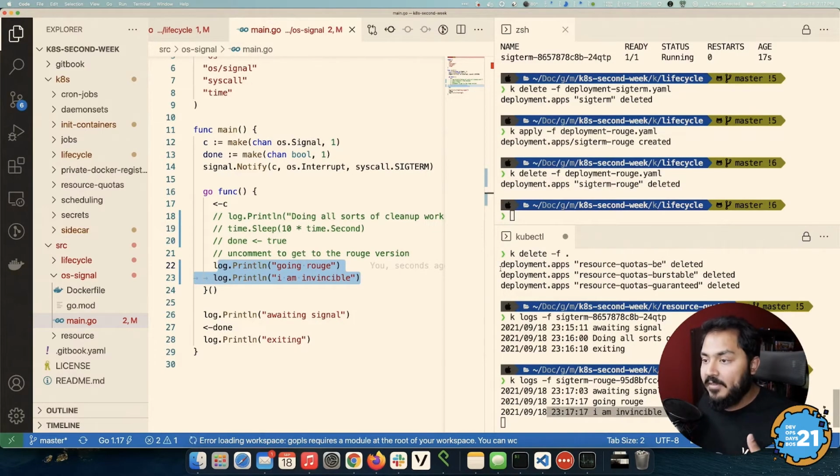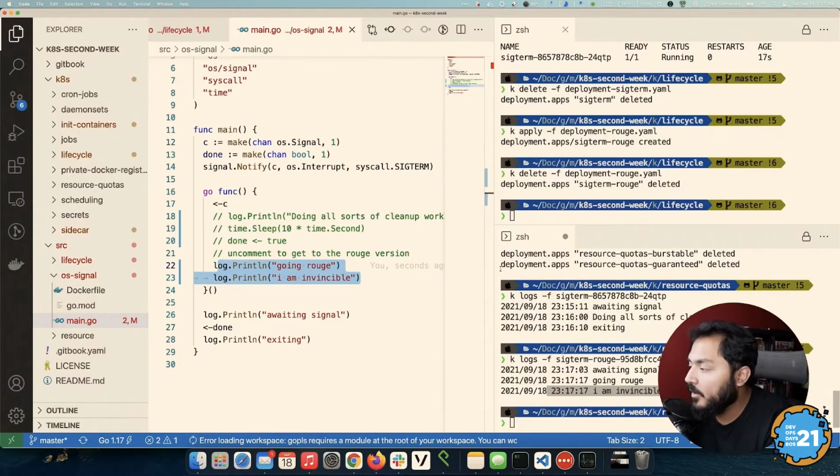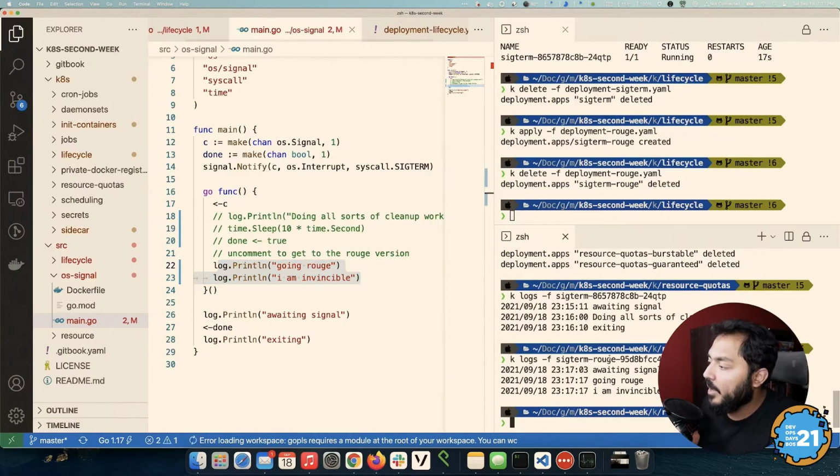Kubernetes does have a backup to this system. It's called the SIGKILL command. By default, the time is set as 30 seconds. So after about 30 seconds of an application ignoring the SIGTERM command, Kubernetes can send the SIGKILL command to make it stop, to force stop it if it needs to. So as you can see here, the SIGKILL command got invoked after about 30 seconds,